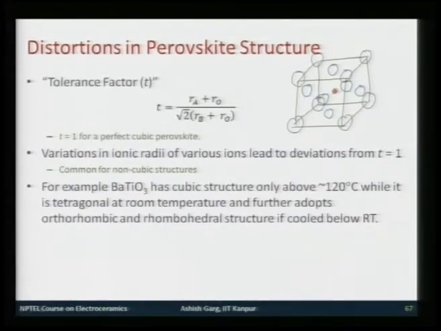Now, imagine that all these ions were touching each other and cations were perfectly touching all the anions.